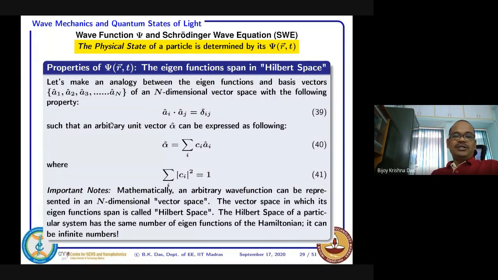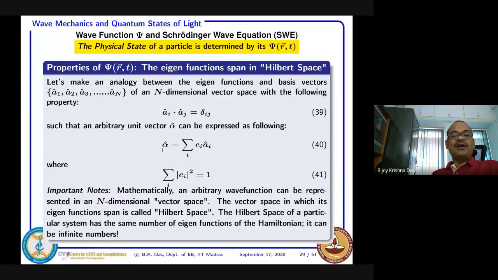Such that arbitrary unit vector, and this is also another condition: suppose a vector space is there, and in that vector space you want to consider another unit vector. That unit vector again you can express in this form. You can get some kind of weightage of all other unit vectors which exist here.